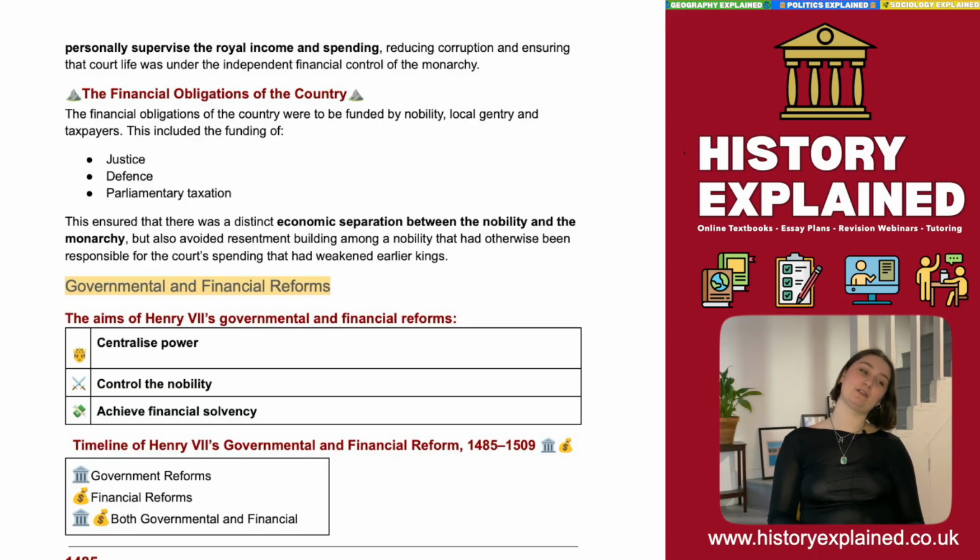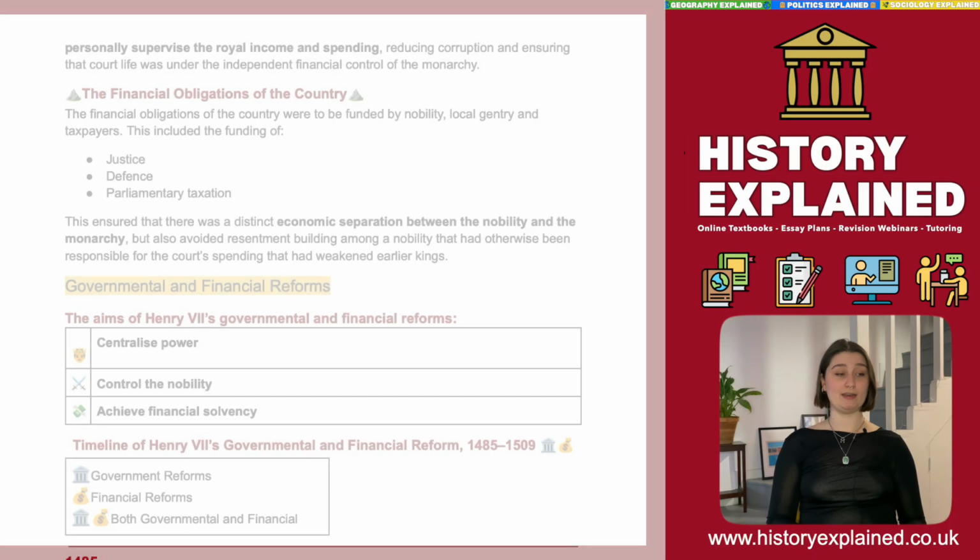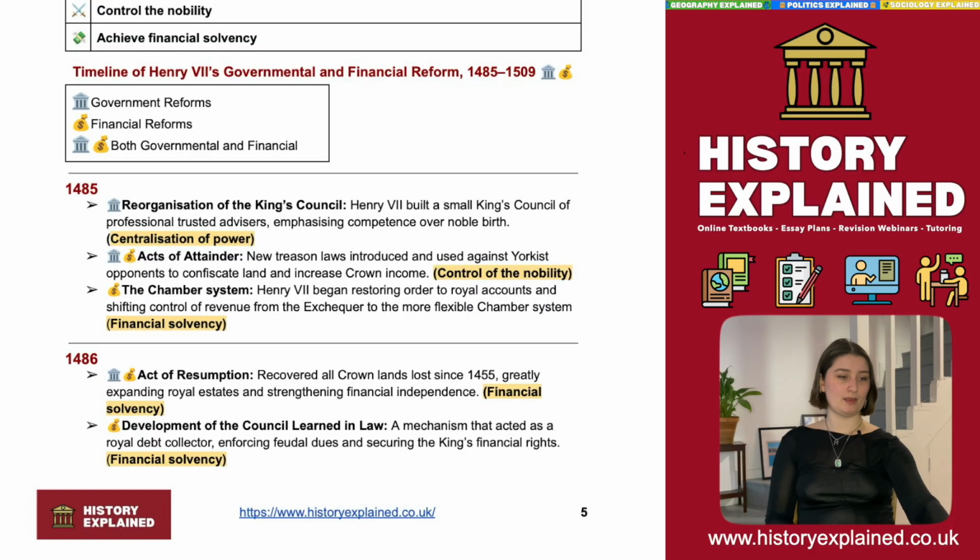Okay, and the final aim is something we talked about earlier, and this is the achievement of financial solvency. So this is basically the ability for the crown to be financially independent. So here we have a timeline, symbolized down into government reforms, financial reforms, and then obviously there are some that are both governmental and financial. Okay, so let's just have a look at the key points in this timeline.